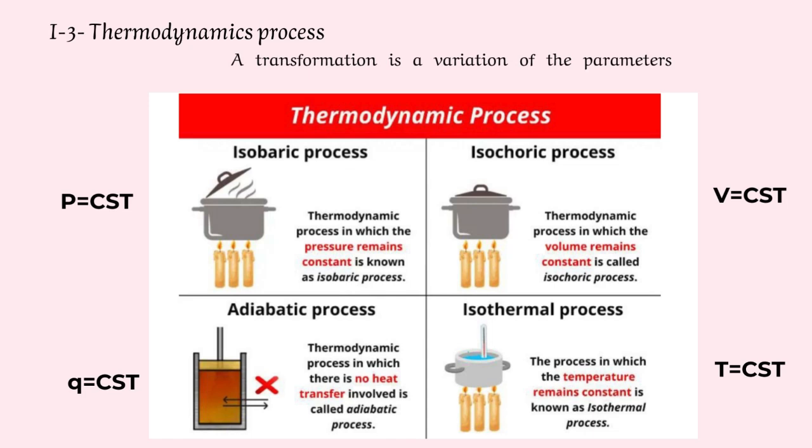Thermodynamic process. A transformation is a variation of parameters. An isochoric transformation is a transformation at constant volume. An isobaric transformation is a transformation at constant pressure. An isothermal process is a transformation at constant temperature. And an adiabatic transformation is a transformation in which there is no exchange of heat with the surrounding.